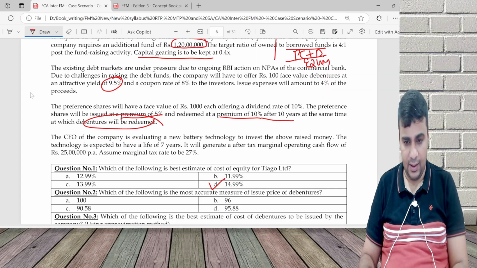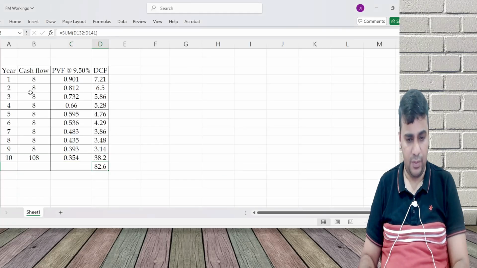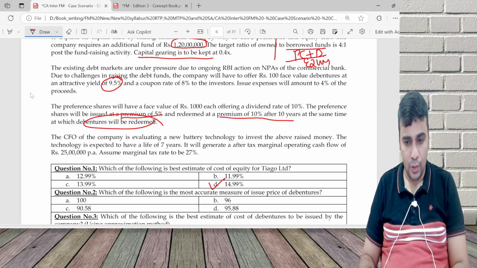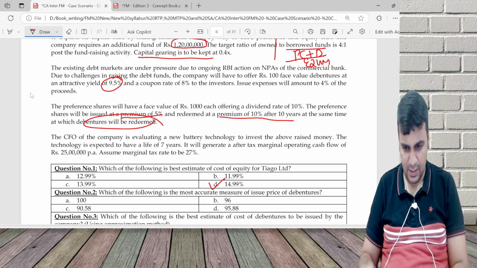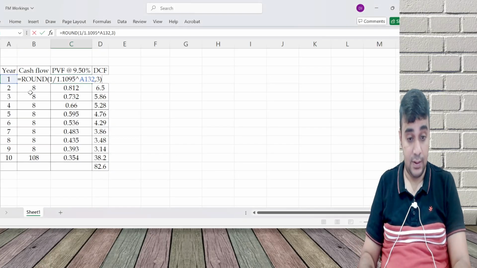Let's just read the question again in case I've made a mistake. At an attractive yield of 9.5% and a coupon rate of 8%. Issue expenses. So we will pay 8 rupees. What happened?